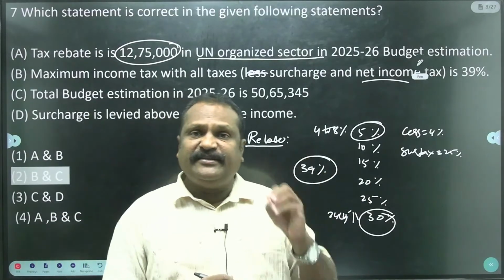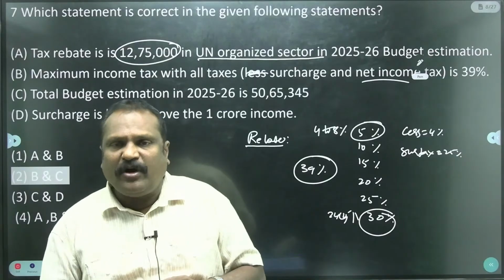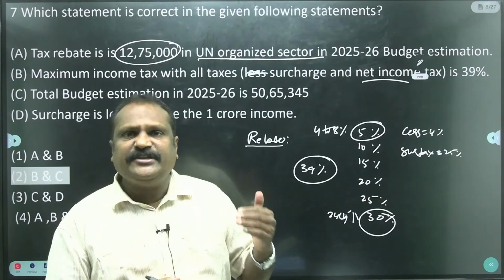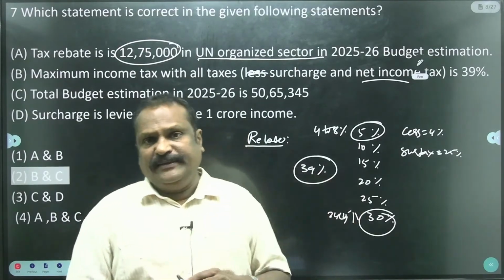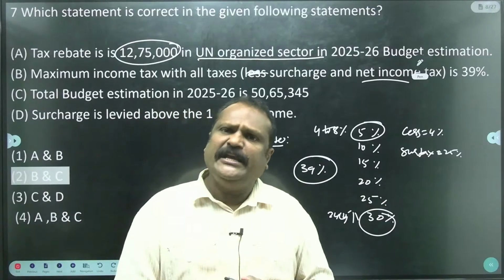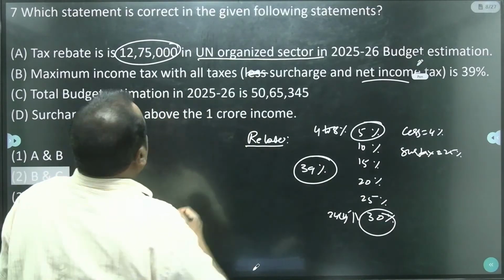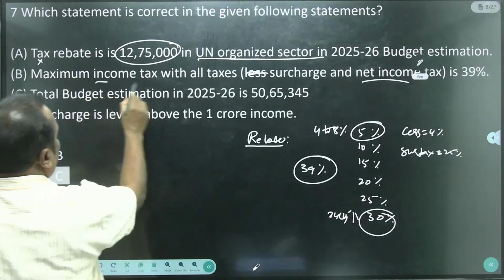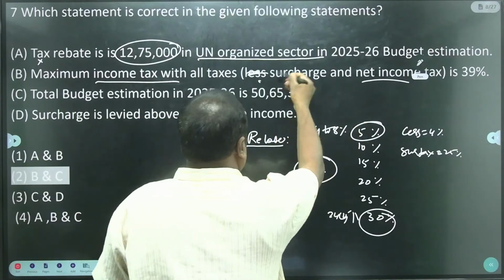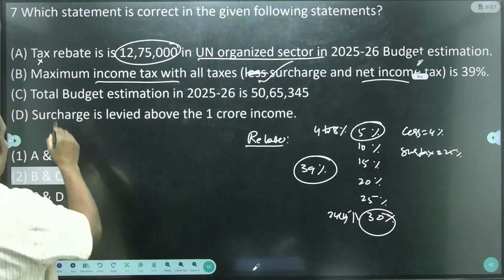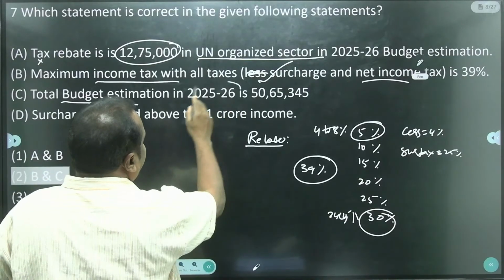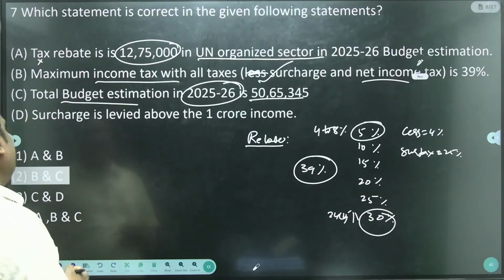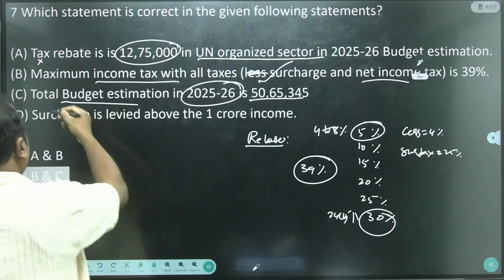For example, a person gets 100 crores net profit, from which he has to pay 39%. That means 61 crores is white money, and the remaining has to be paid to the government in the name of income tax. Okay, so here this statement is wrong. Maximum income tax is 39%, yes, is the correct statement. Total budget in the 25-26 budget estimation is 50,65,345. This statement is also correct.